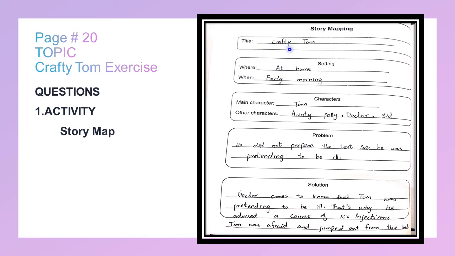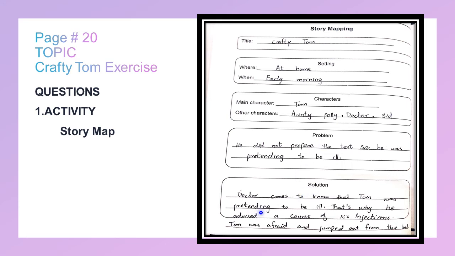Title is Crafty Tom. Setting: where, at home, and when, in early morning. Characters: main character is Tom and other characters are Aunt Polly, Doctor, and Sid. Problem: he did not prepare for the test, so he was pretending to be ill. This was the problem in the story.